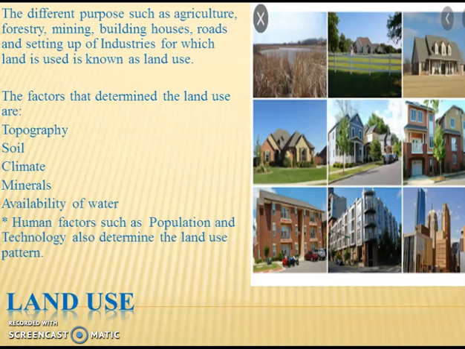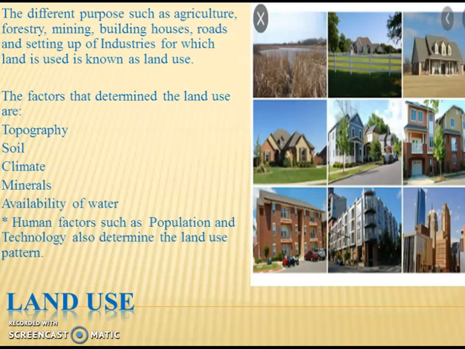Yes. So all depends on certain factors. What is the topography of that land? What kind of soil is found there? What kind of climate is found in that particular region? Are minerals found or not? Availability of water. All these things combined become a reason for a particular use of that land. If water is not available, we can't think even about agricultural activities. So according to these factors, the land use is determined.